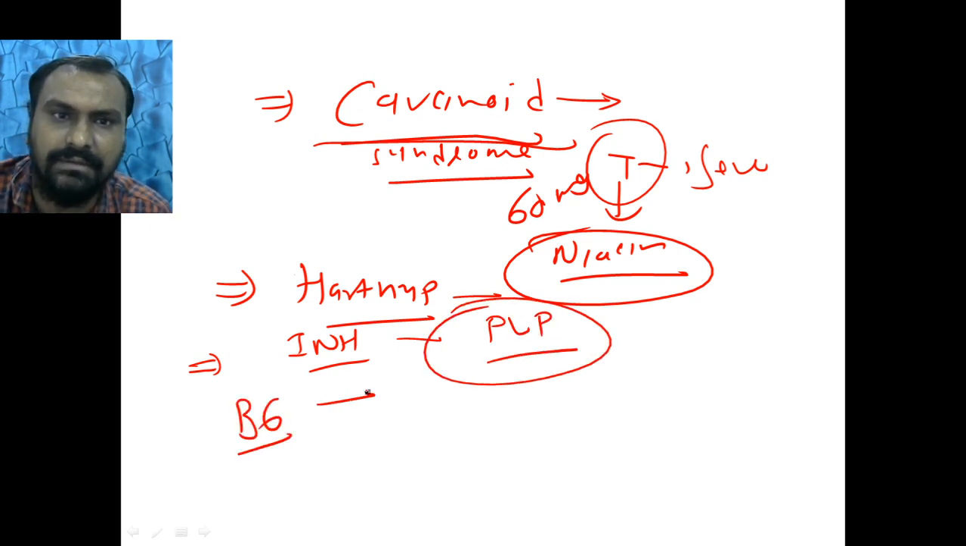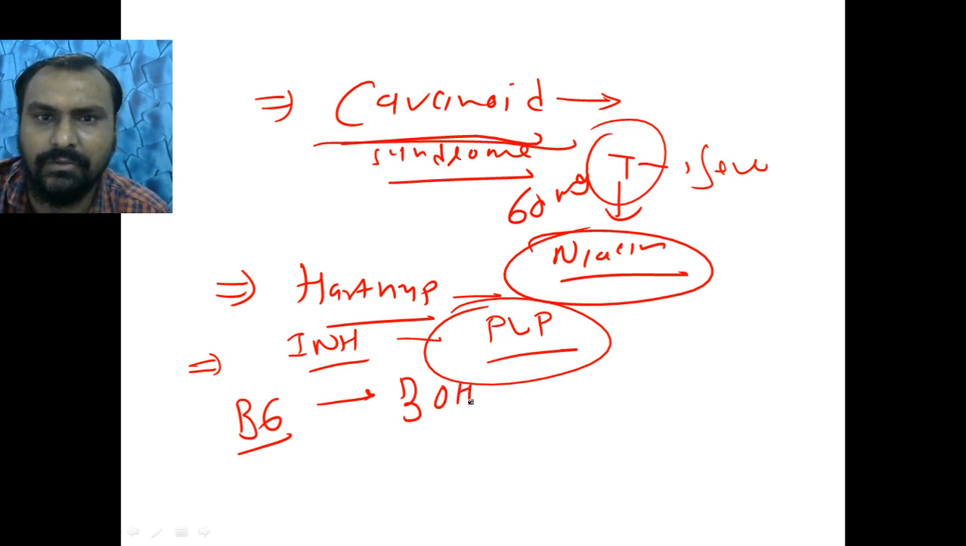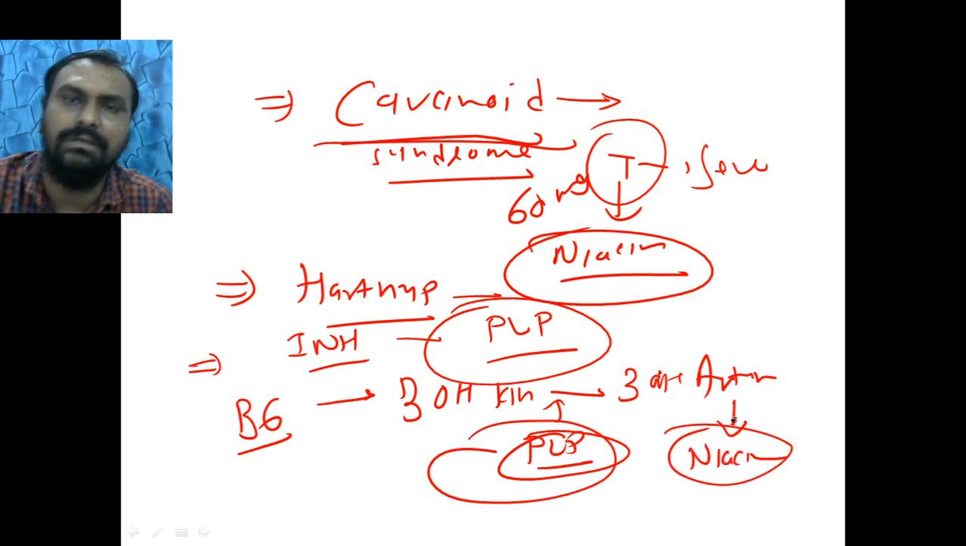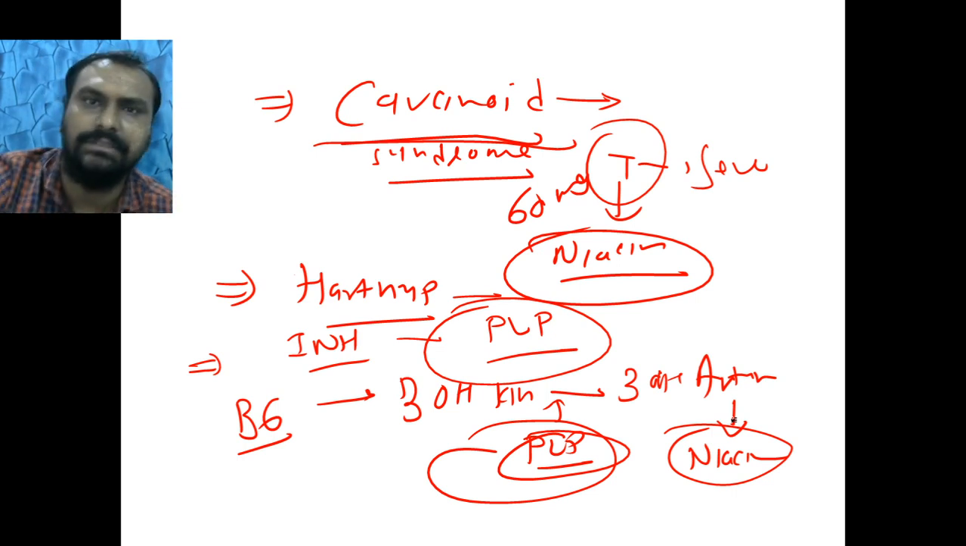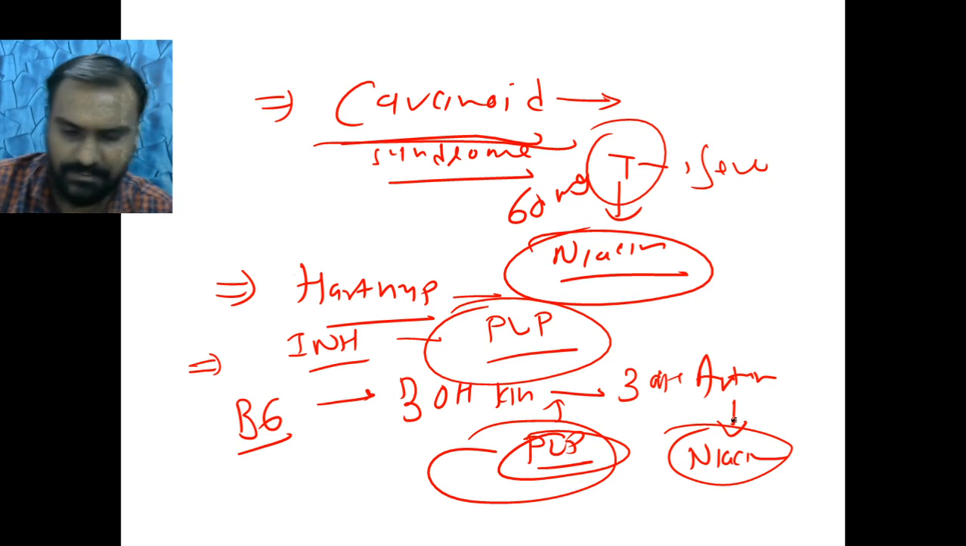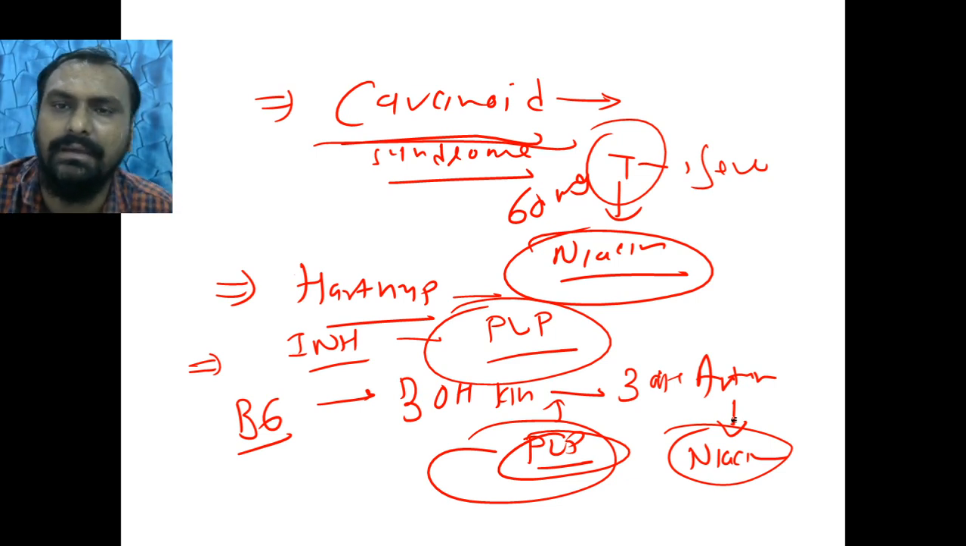Also in vitamin B6 deficiency, 3-hydroxykynurenine is not converted to 3-hydroxyanthranilic acid, because the kynureninase enzyme requires vitamin B6, and 3-hydroxyanthranilic acid is ultimately converted to niacin. So vitamin B6 deficiency will lead to niacin deficiency also. So this is all about vitamin B3. Regarding vitamin B6, pyridoxine, I will cover it in my next lecture.